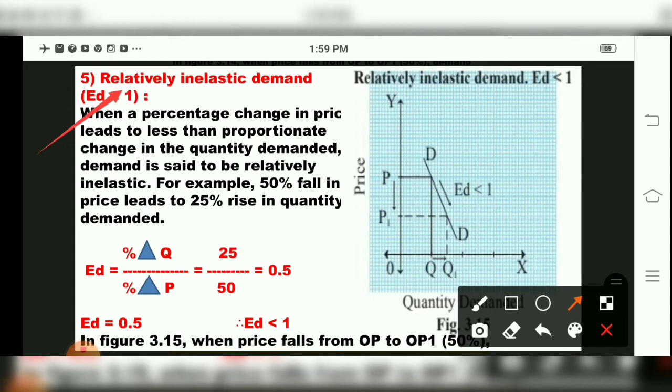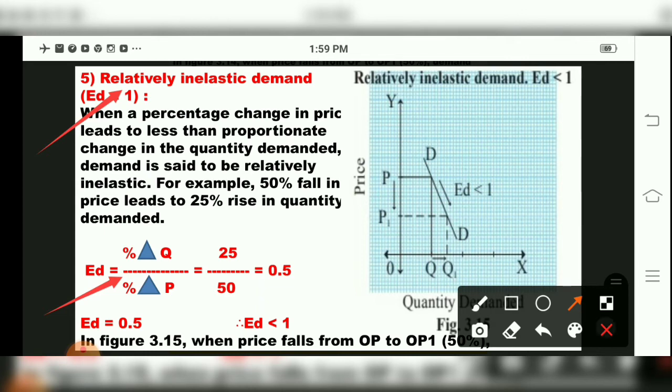So they have given an example. A 50% fall in price will lead to a 25% rise in quantity demanded. The fall in price has been by 50%, but the quantity demanded has increased by only 25%. So that is called relatively inelastic demand, children. Then the formula: it is calculated as percentage change in quantity demanded upon percentage change in price, that is 25 divided by 50, which is 0.5.